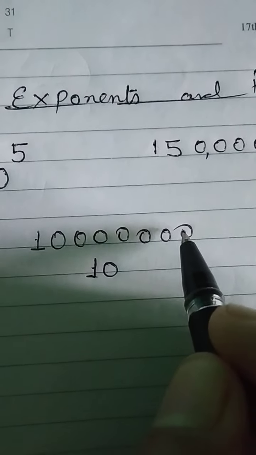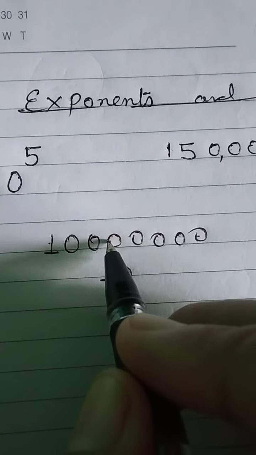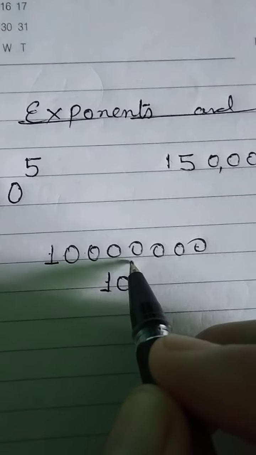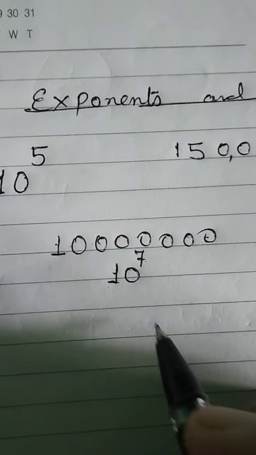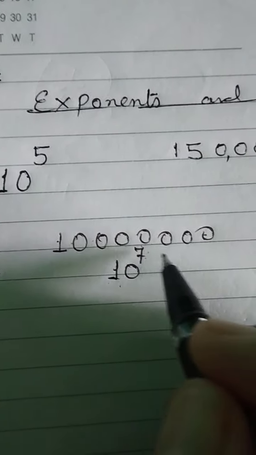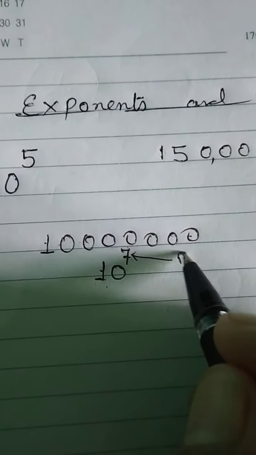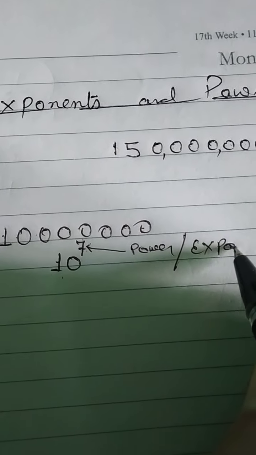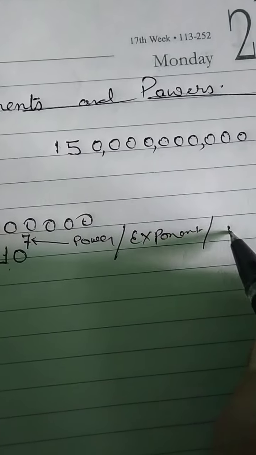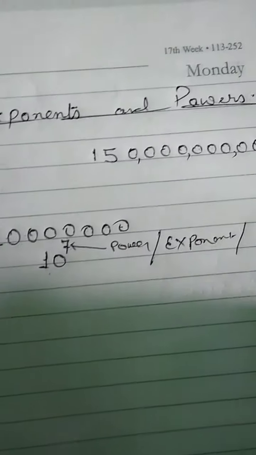How many zeros are there? 1 2 3 4 5 6 7. So 10 to the power 7. We can write it in the exponential form. This is called 10 to the power 7, and this 7 is the power, or you can say it as exponent, or it can also be said as index.